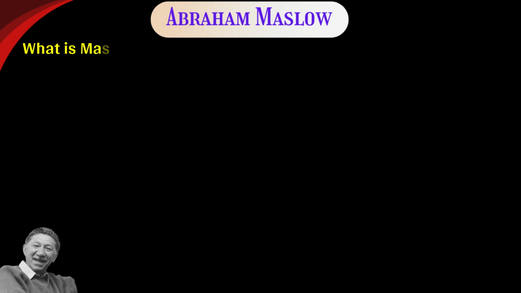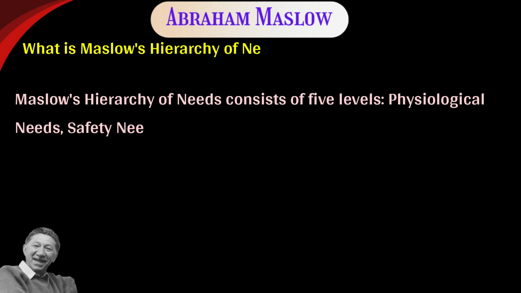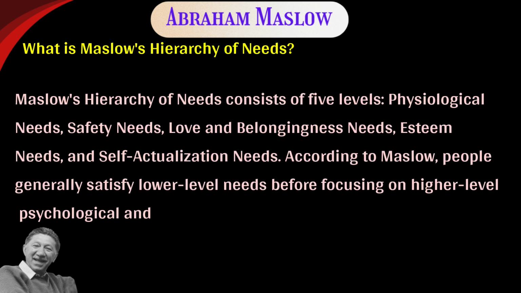What is Maslow's hierarchy of needs? Maslow's hierarchy of needs consists of 5 levels: physiological needs, safety needs, love and belongingness needs, esteem needs, and self-actualization needs. According to Maslow, people generally satisfy lower-level needs before focusing on higher-level psychological and personal growth needs.